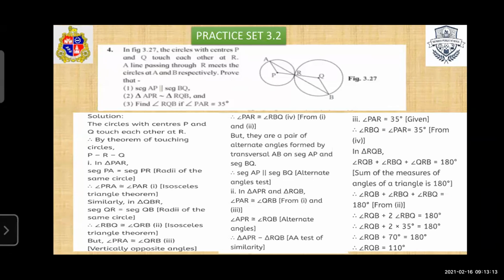Then in triangle RQB, this angle is 35 degrees and this one is also 35 degrees, so 2 into 35 is 70. So RQB is equal to 180 minus 70, that is equal to 110 degrees. Okay. So in this way, you find the angle RQB. For the third condition, you have to consider the triangle RQB.